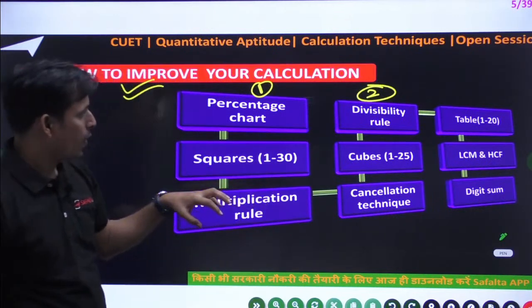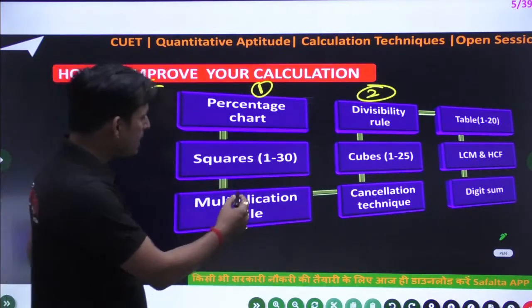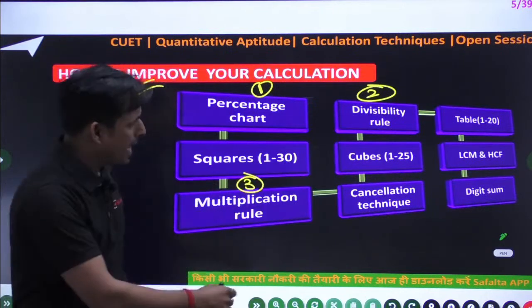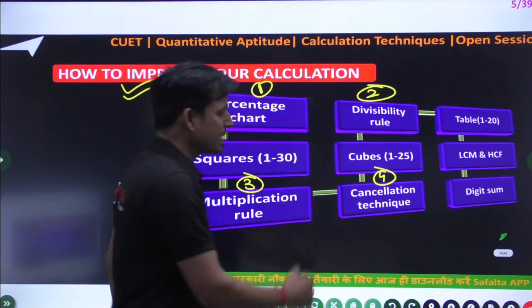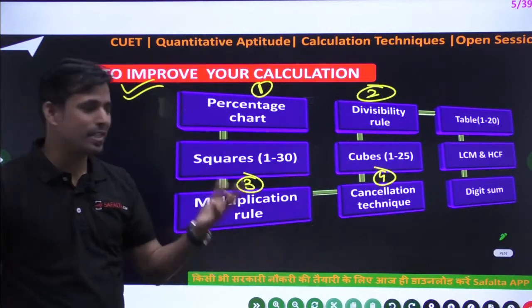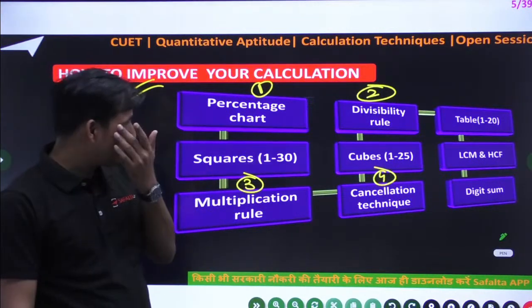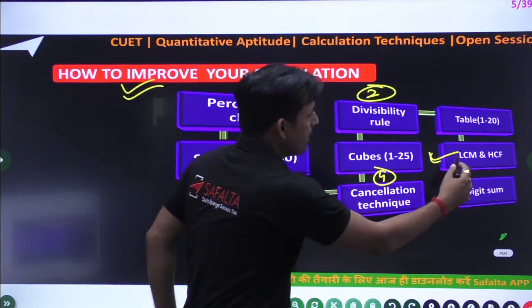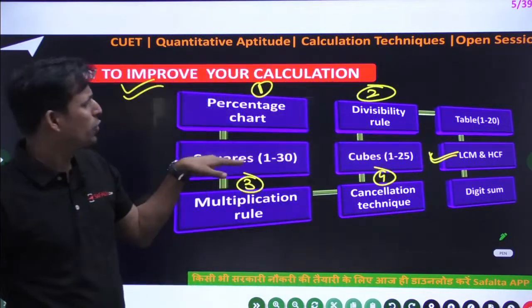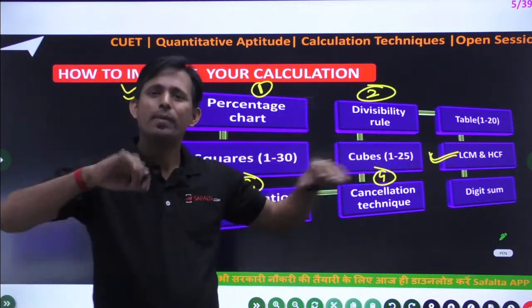Okay, now next, this is the third multiplication rule, and this is our best technique, that is the cancellation technique. We'll have a separate session, don't worry. And apart from that, you have to know about LCM, tables, squares and cubes. This is your part, you have to be strong. I will give you the technique, don't worry.